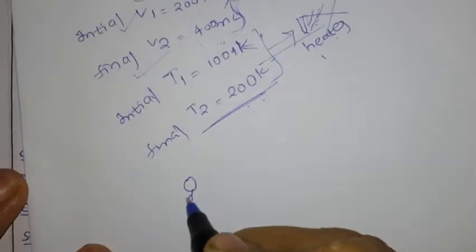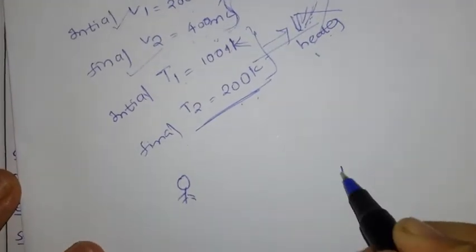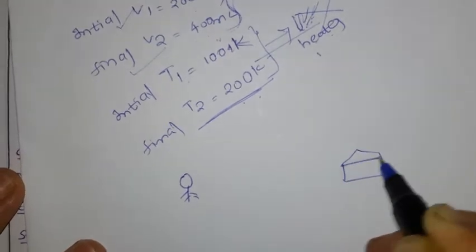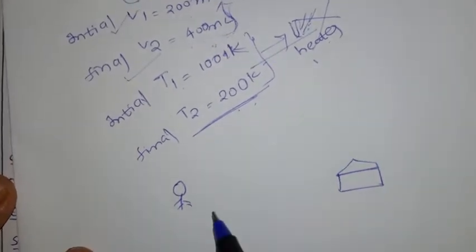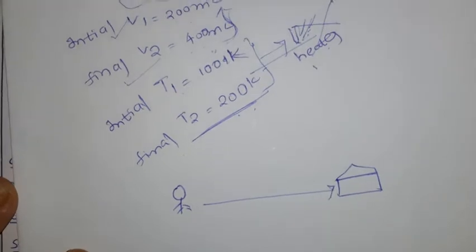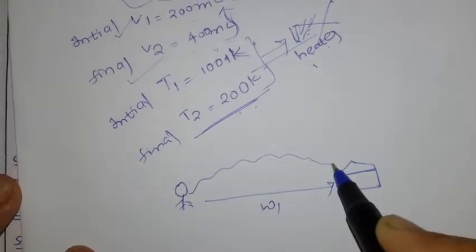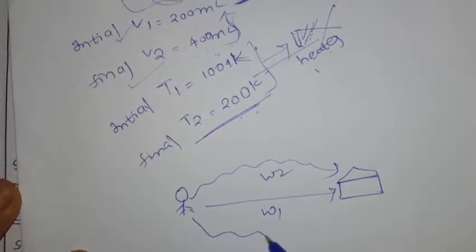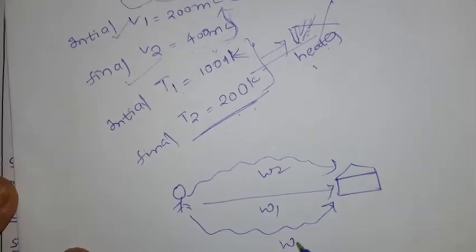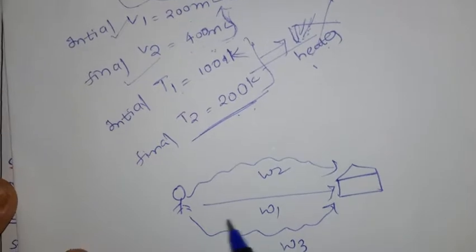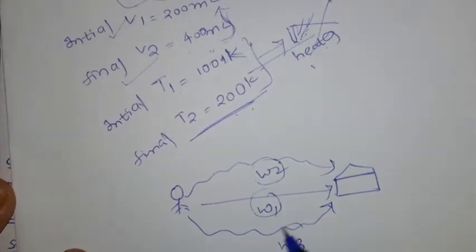For example, we have one fellow who has to reach home. For that he has to do some work. He may reach directly, this is one path. For this he went like this, second path. Next he went this way, third path. So what happened? For this he is going to do some work.